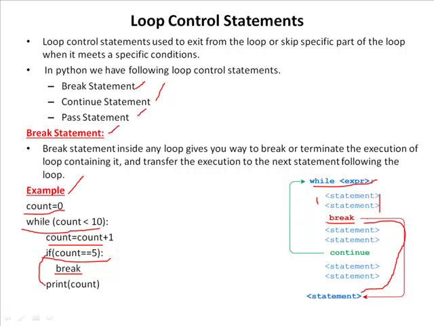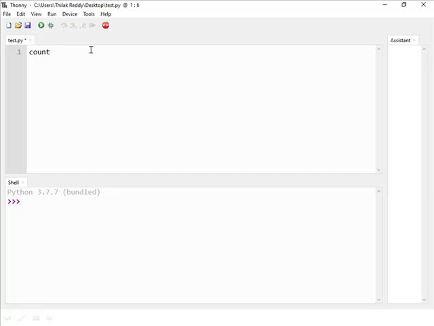Now I'll run this code. First, initialize the count value as 0, and the while condition is count less than or equal to 10, that means 10 iterations, and the while condition ends with a colon and is followed by one tab indentation. Here the first statement increases the count value, that is count equals count plus 1.